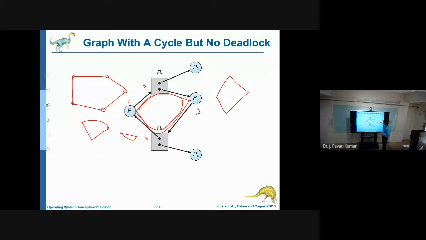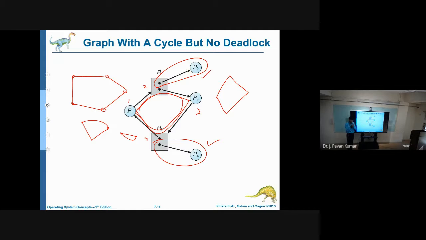But although it is a cycle, due to other dependencies like R1 can be released by P2 and R2 can be released by P4 after its completion, deadlock may never occur. So the evidence here is, if you have a cycle inside the resource allocation graph, then there can be a possibility of deadlock, but we cannot guarantee that deadlock will definitely occur.